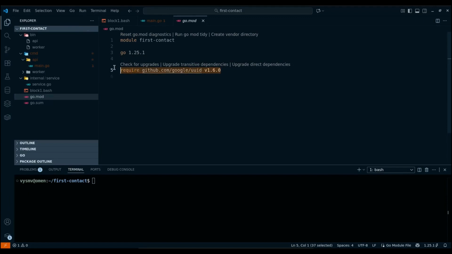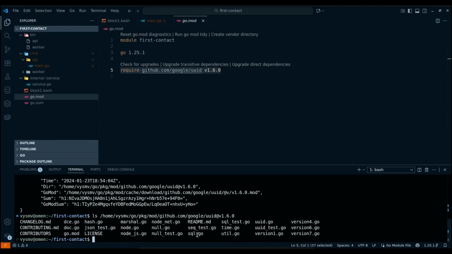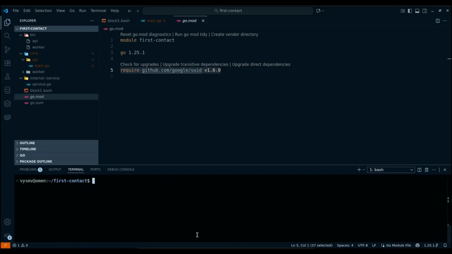But, as we already know from the theoretical section, to see where the modules downloaded by dependency are physically located, you can execute go env and then the name of the variable, GOMODCACHE. In my case, it is /home/vysmv/go/pkg/mod. Alternatively, we can run the following command: go list -m -json github.com/google/uuid. Then take the path from the Dir field and run the ls command for that path. As a result, we will see all the files of the downloaded module. That is, the goal of this section has been achieved.